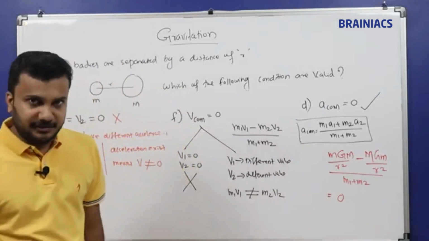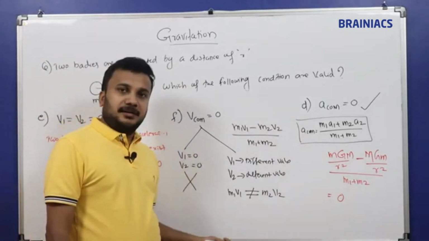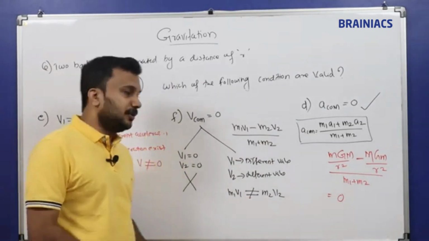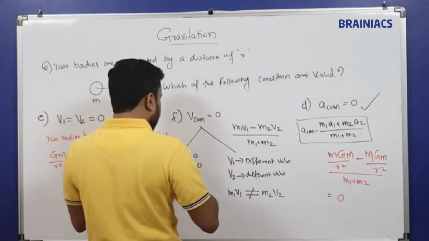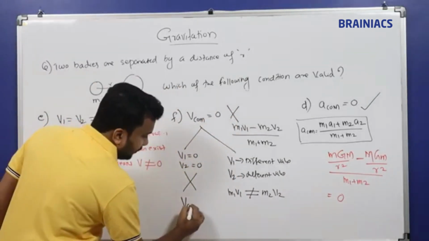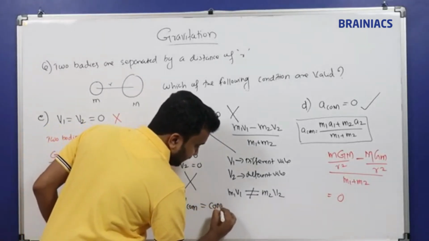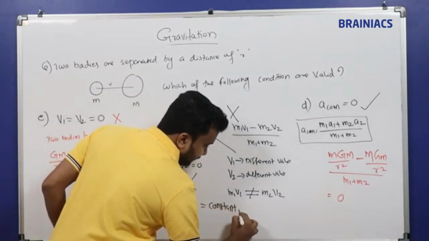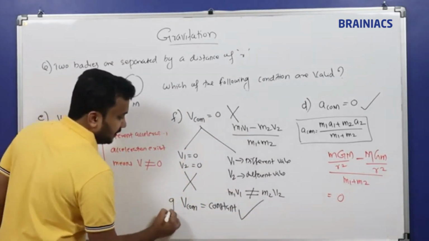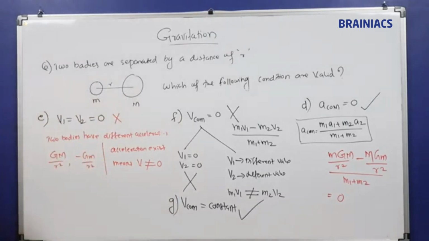You have to integrate it. If you integrate it, the net value m1 v1 should not be equal to m2 v2. So this is a wrong statement. Instead I can say the velocity of the center of mass is constant, and I can put it as condition number G.